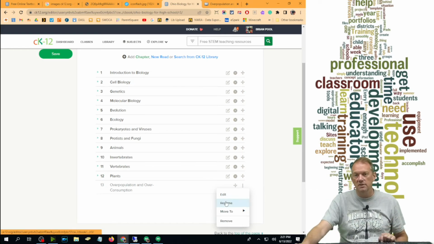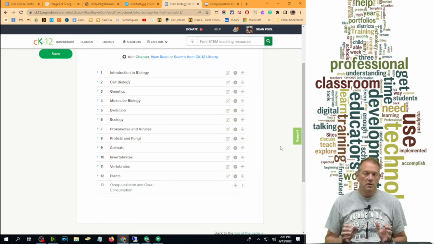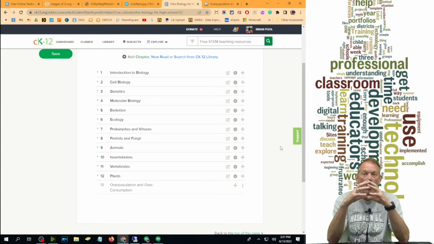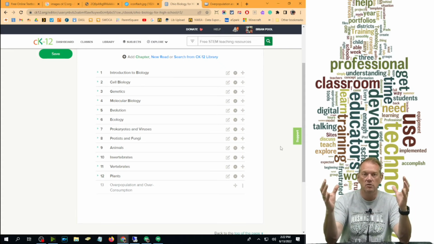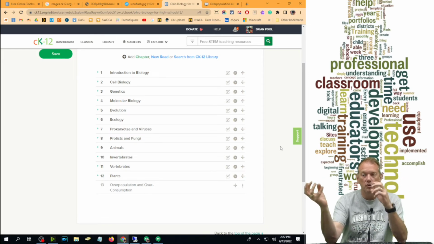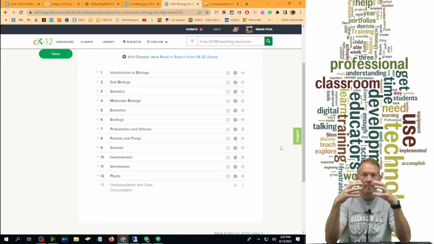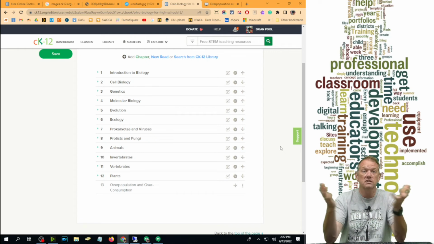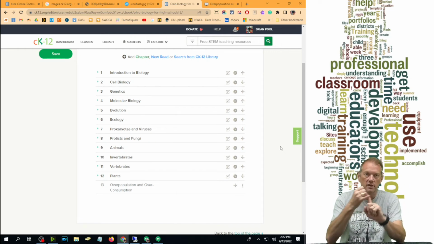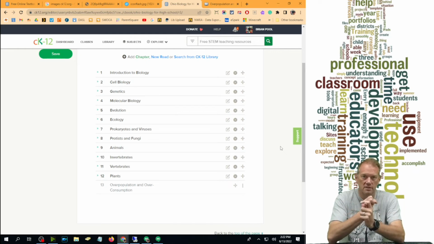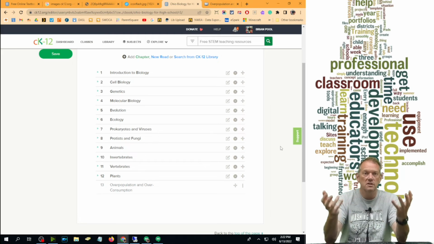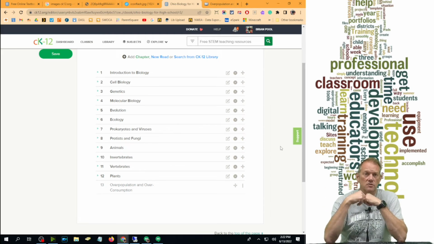I can drag it around just like I did with the other ones. I can rename it to something else. I can edit it just like everything else. In short, you have all of the different material within the entire CK12.org library that you can pull from, make your own online textbook, and then use that in your class instead of purchasing a textbook that has sections you don't want, says things in ways that you didn't want to say it, covers things you don't want, or doesn't cover things you do want.